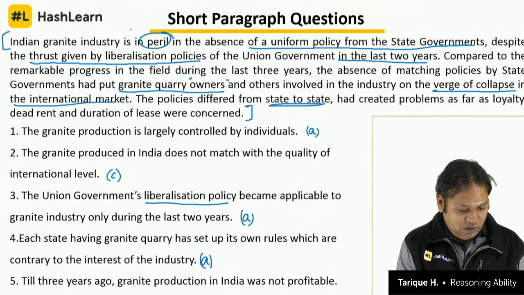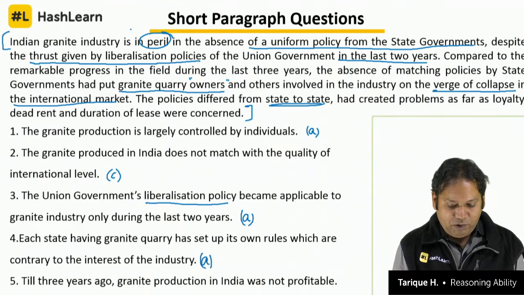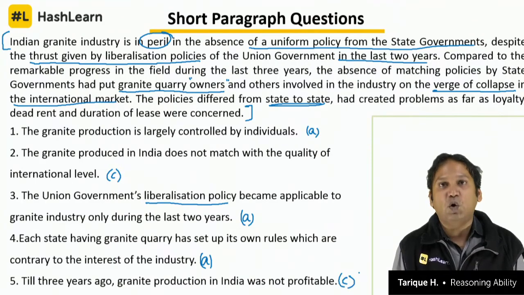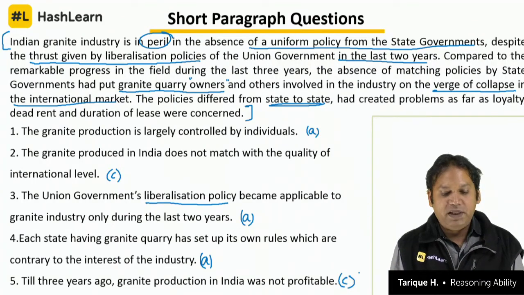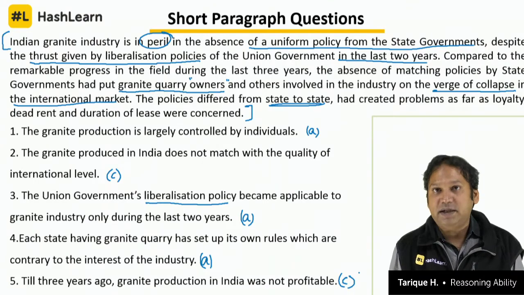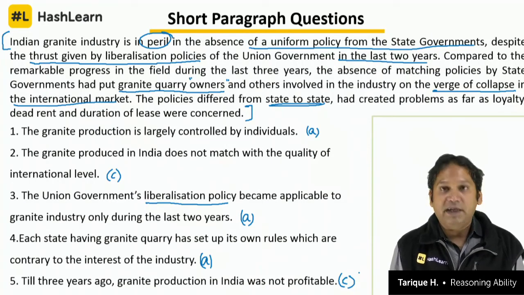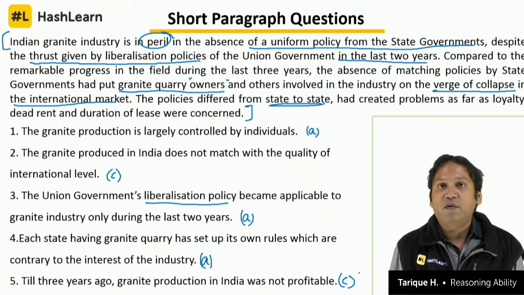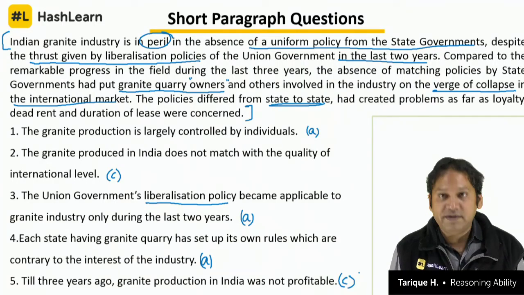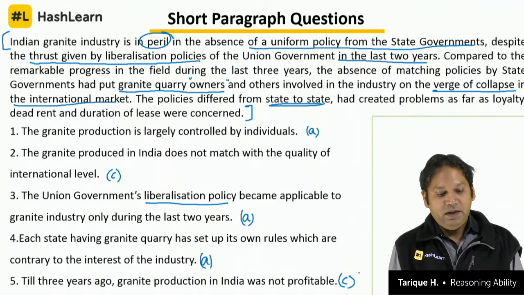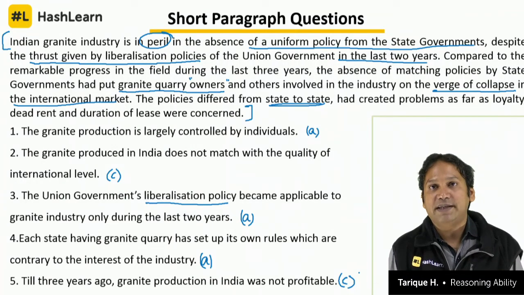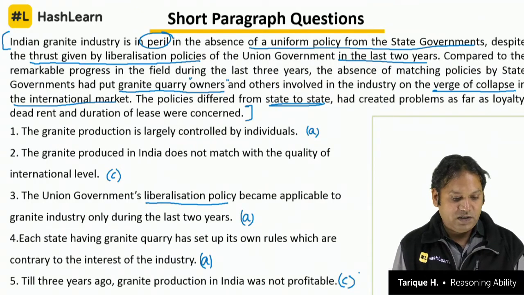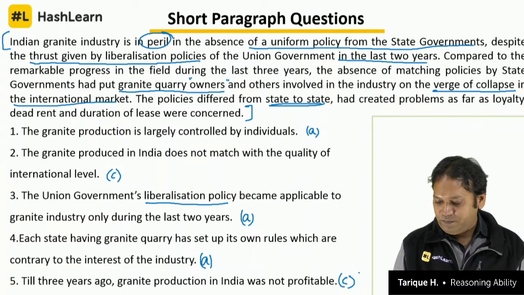Till 3 years ago, granite production in India was not profitable. We don't have information about this, so it's beyond the scope of the discussion here. So what will be the answer? First one is A, that is definitely true. Second one is C, we cannot determine. Third one is A, definitely true. Fourth one is A, definitely true, and 5 is C, we cannot tell. This is exactly how the questions will come in your examination. Once you read the paragraph, you can solve the 5 questions without any difficulty. Just look at the way we have approached the question here.